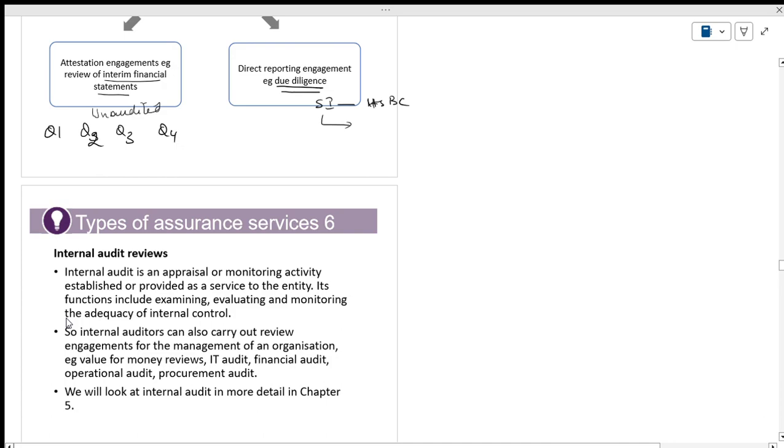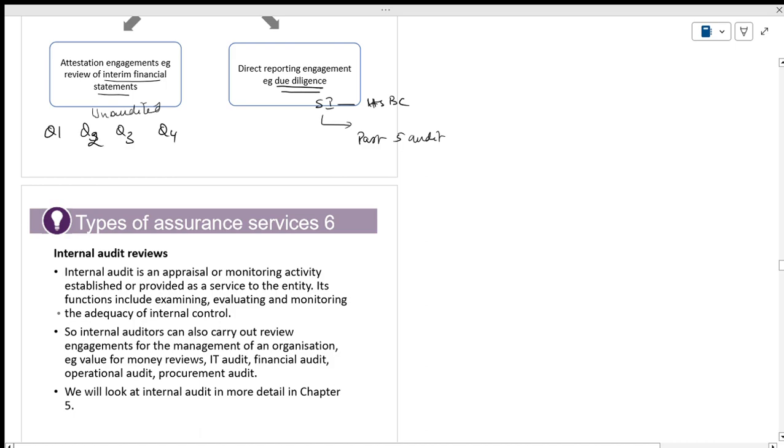So for direct reporting, once there is an acquisition between two parties, there will be procedures performed. Assume a direct reporting engagement. They want to know the past financial statements, say the past 5 years of audited financial statements.